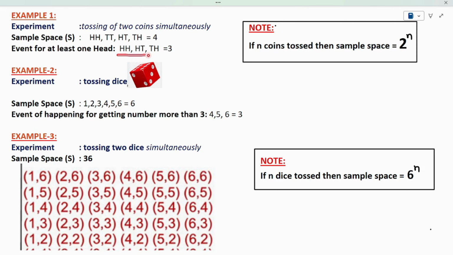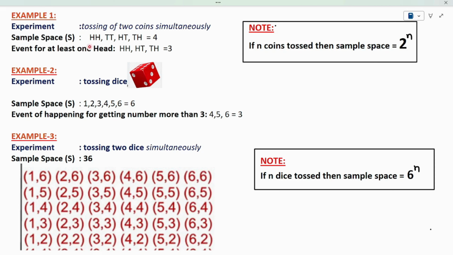Head, head; head, tail; tail, head. These are events in the given experiment. Why? Because these are the possibilities which satisfy my condition. The condition is at least one head. So I am choosing head-head, head-tail, tail-head, because they have at least one head. So in this experiment, my event is 3, the sample space is 4. In this way, we have to calculate the sample space and event of the experiment.